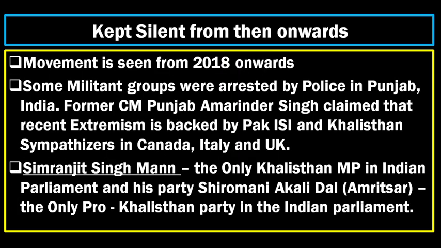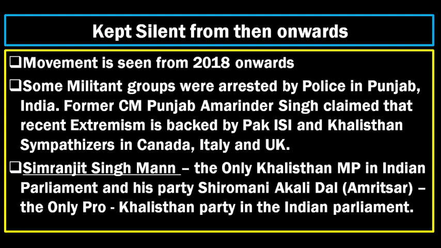So this movement was kept completely silent from that point of time. After the Indian government used force to get into the Golden Temple, the Sikh community and the Khalistan movement supporters got so irritated with the Indian government that it resulted in the assassination of Indira Gandhi, the then Prime Minister. Later, the Congress people carried out many attacks on the Punjabi people, and riots happened in Punjab, in which around 1,000 people lost their lives. So this became a very big issue in the 1980s and 1970s.